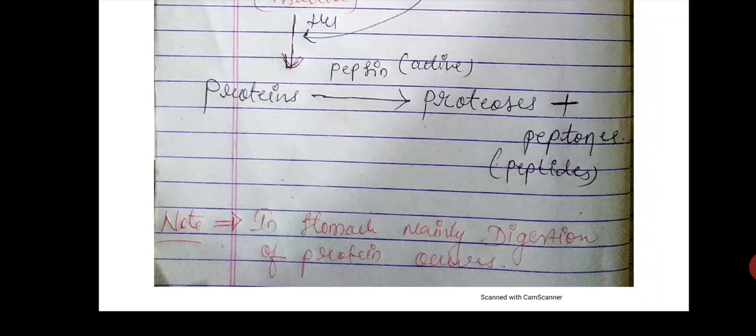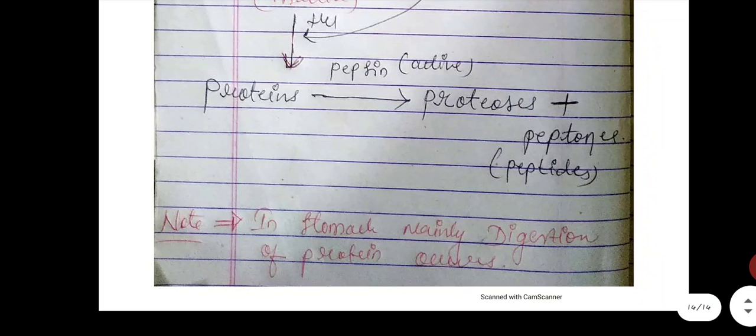This salivary amylase is basically responsible for the digestion of carbohydrate or starch. So I think you have understood this topic. Stay at home, be safe and study well. Thank you.